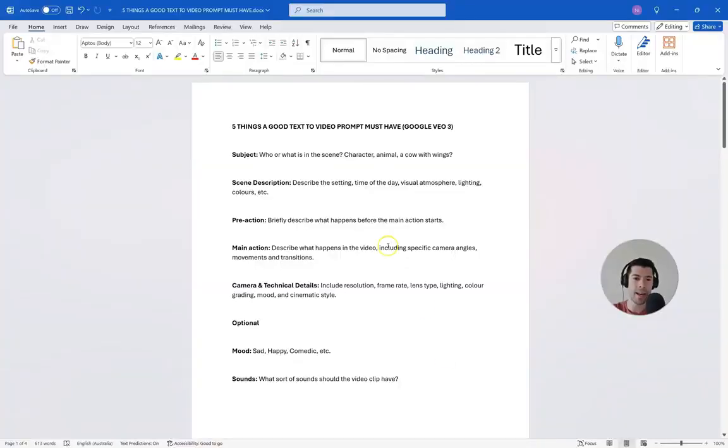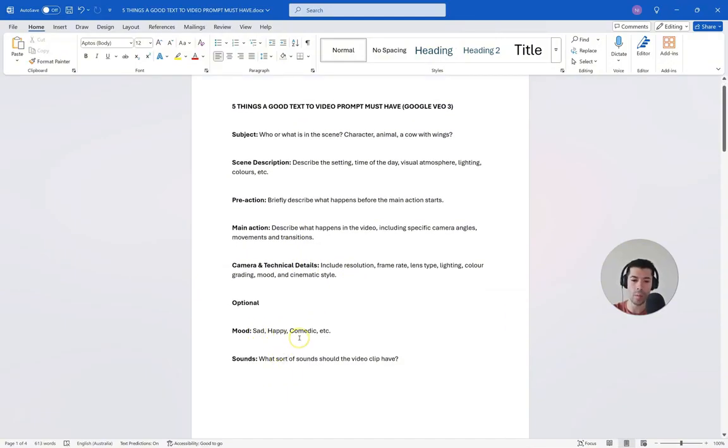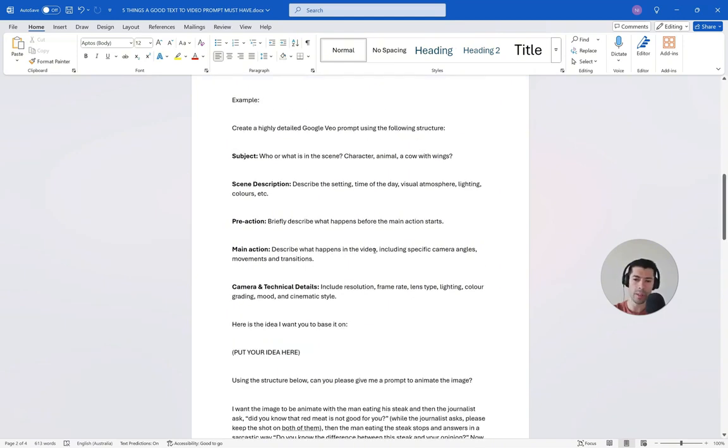These elements are the subject, who or what is in the scene description, the pre-action, something that comes before the main action, then you're gonna have the main action, and you will have the camera and technical details, okay? You can also add the mood and sounds that you want on your video. Most importantly, you don't need to know all of that. All that you need is to instruct ChatGPT or any other AI bot to help you with the prompt.